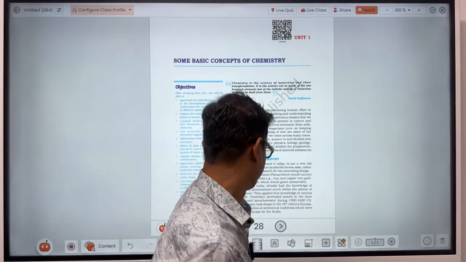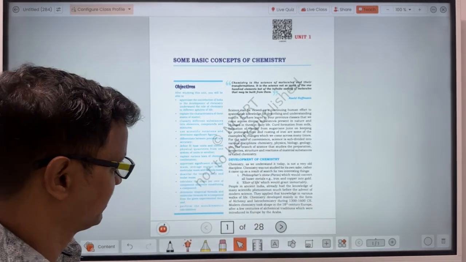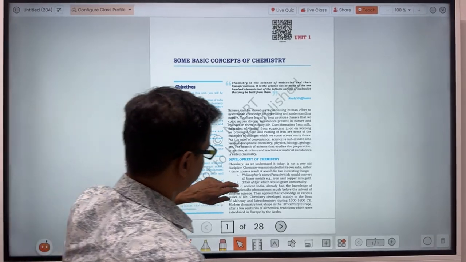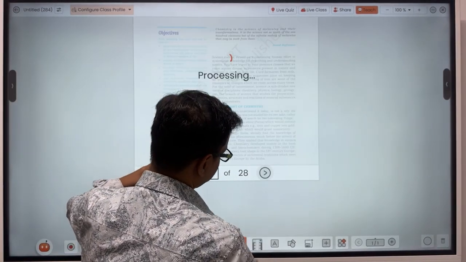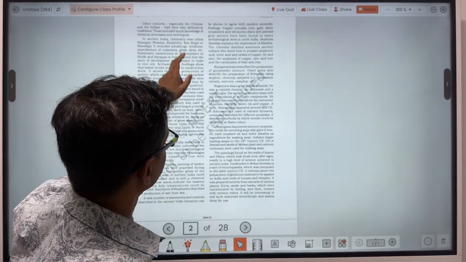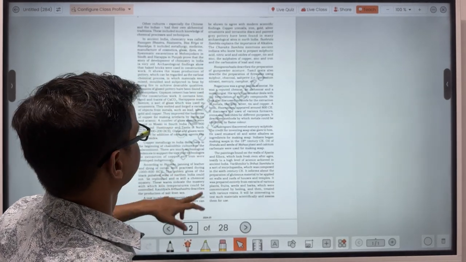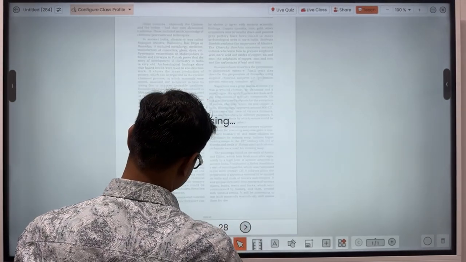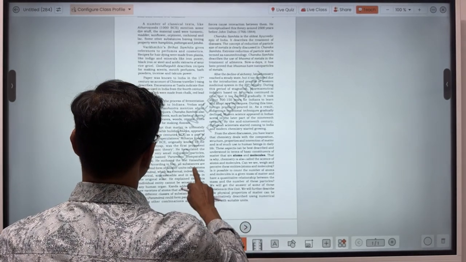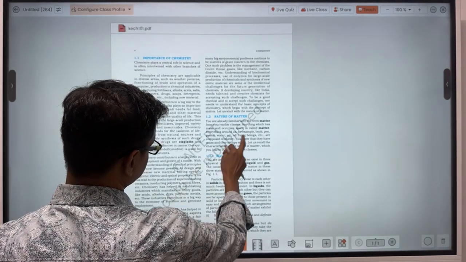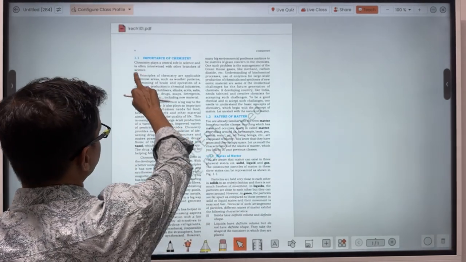Let's discuss, starting from the development of chemistry. That is the study part, which you read by yourself and you will understand very easily. Same here, you can use this one very easily. Charak Samhita, what is that? You can understand this one very easily here. Okay, so now let's see the nature of matter from the importance of chemistry.